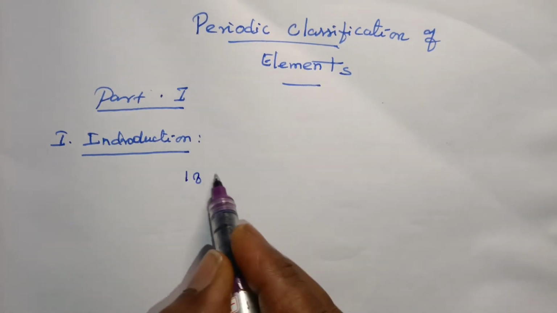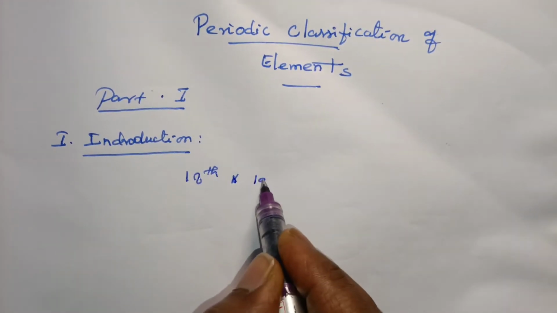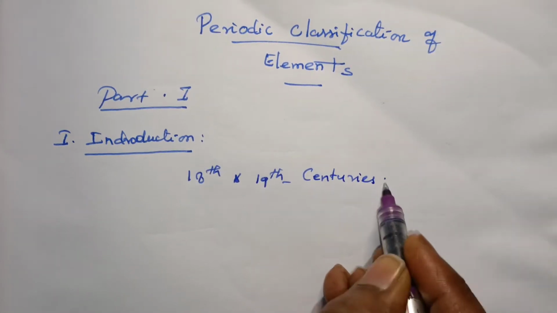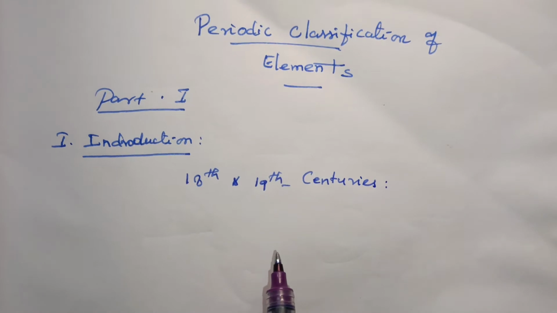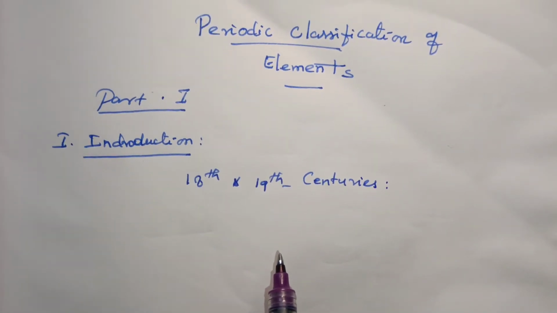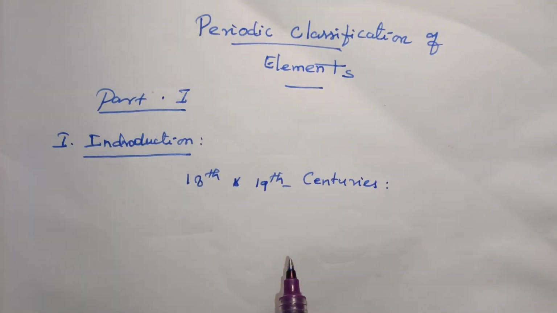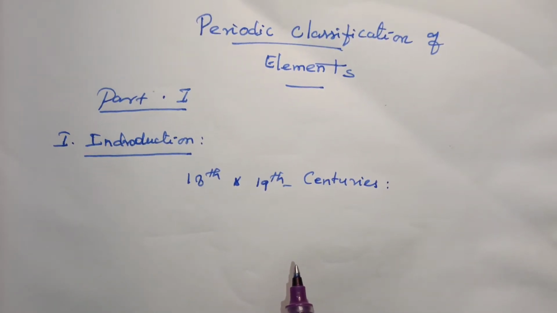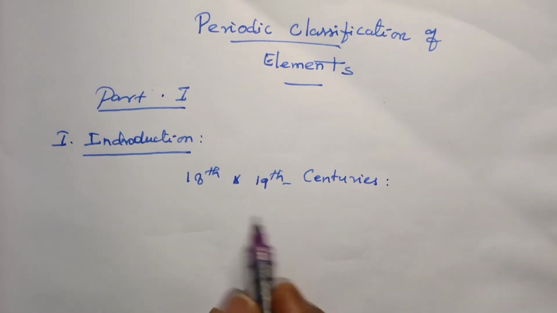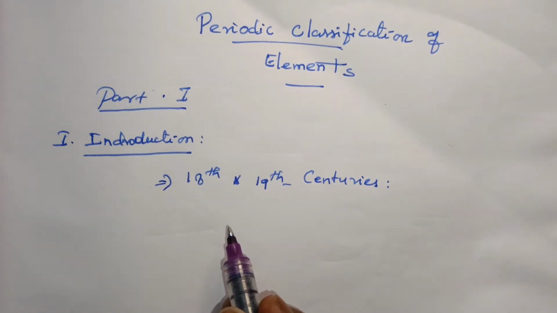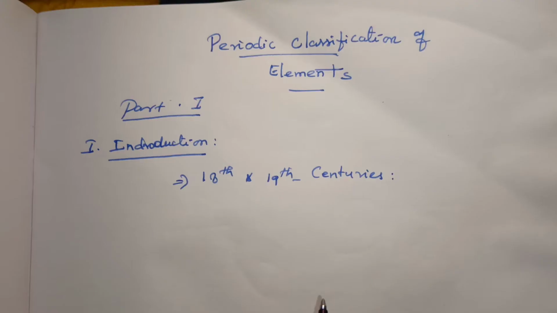In the 18th and 19th centuries, there was rapid development in chemistry in all spheres of scientific activity, and a lot of problems were faced, under which further development happened.